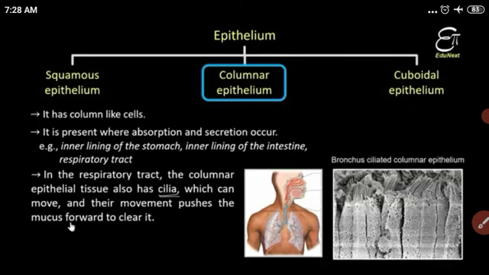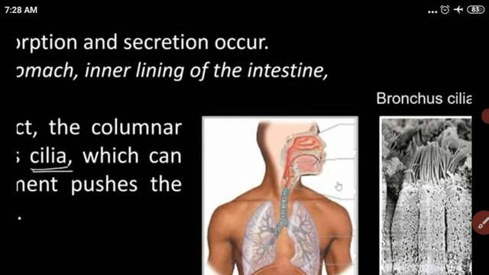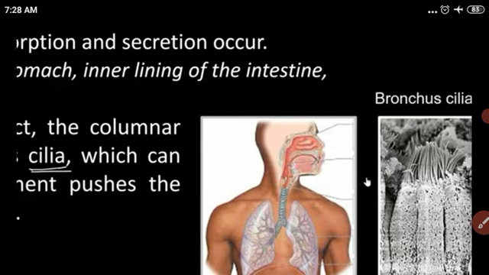See the overview of the bronchus. This is the trachea, then the trachea is divided into two bronchi. Each bronchus enters into each lung. The bronchus also has columnar epithelial, because there is a special type of columnar epithelial.